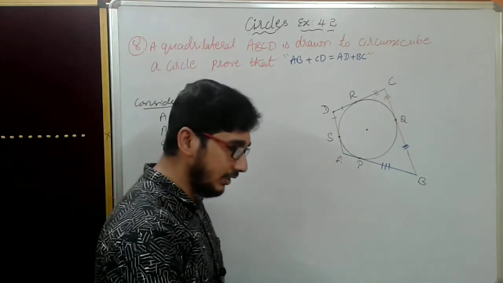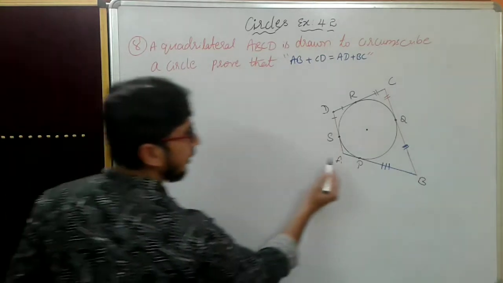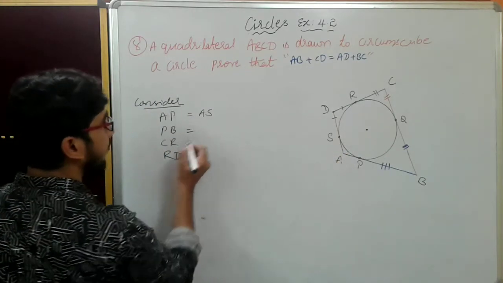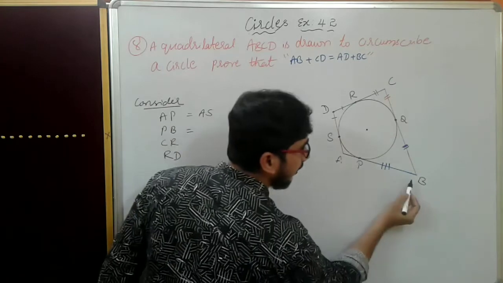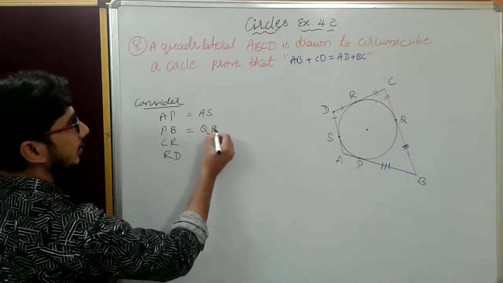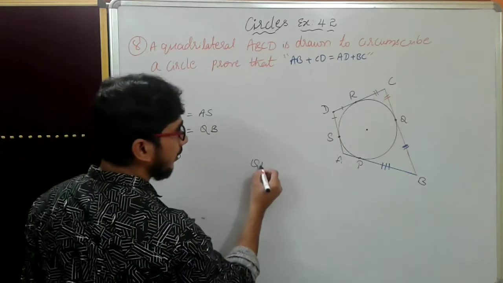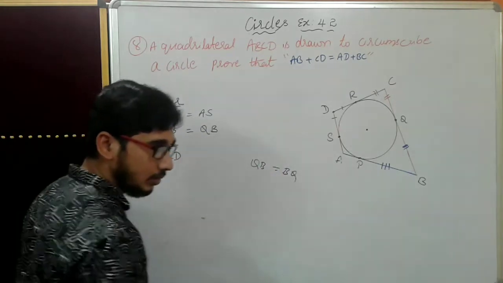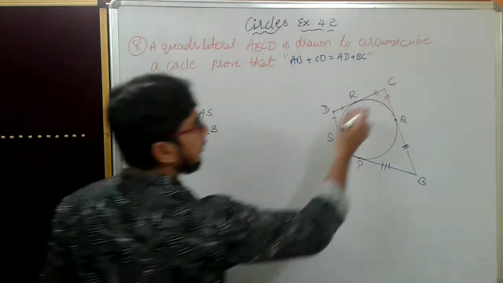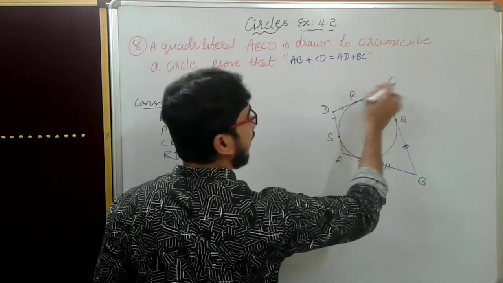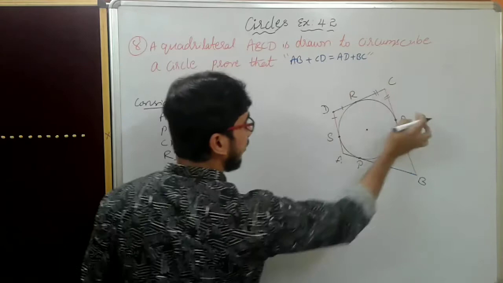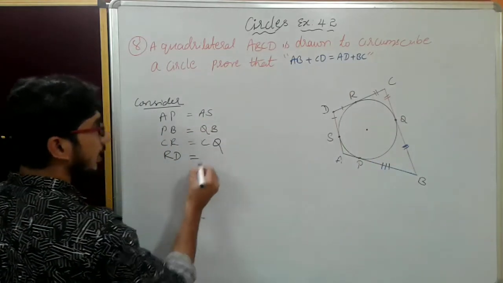Now we will write here. AP is equal to AS. PB is equal to QB, or BQ, whatever you write, both are same. Next, CR. This is CR. CR is equal to CQ.